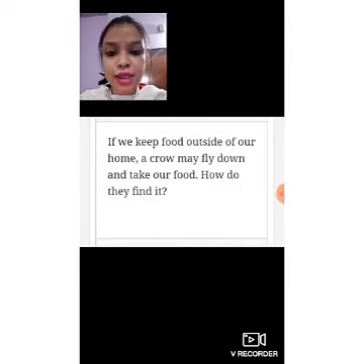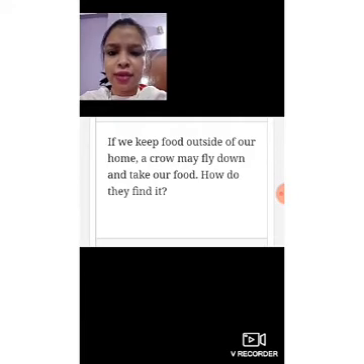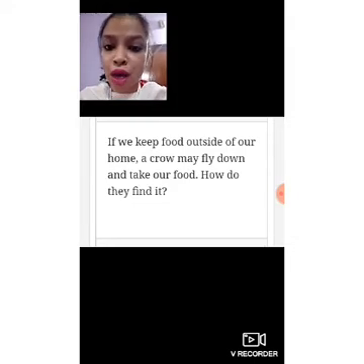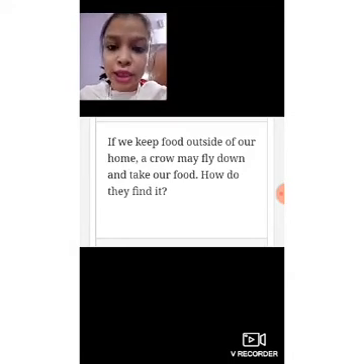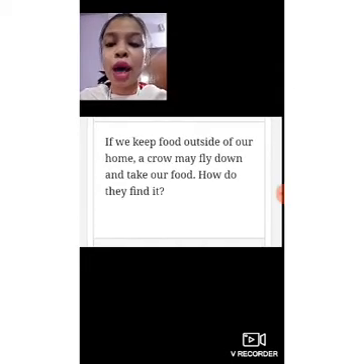The next question is, if we keep food outside of our home, a crow may fly down and take our food. How do they find it? I don't know whether you have noticed this or not. If you have not noticed, then you can do this experiment. You can keep a small piece of chapati or a biscuit outside your house and come inside and watch it from your window. You can see a bird, any kind of bird, fly down and take the food. Now how will they know that you have kept a piece of food outside?